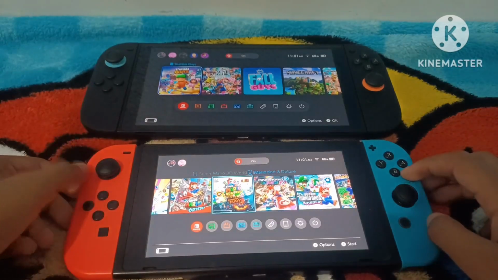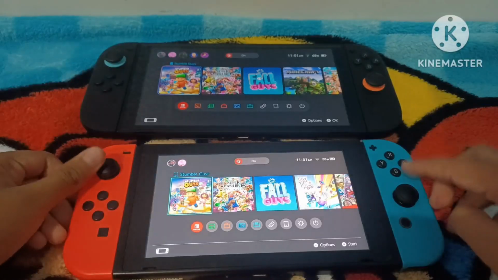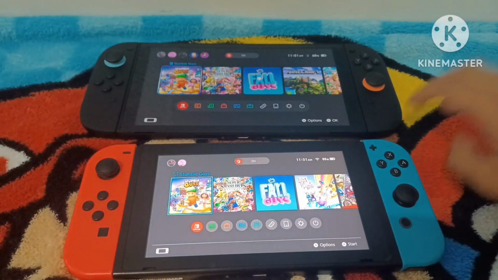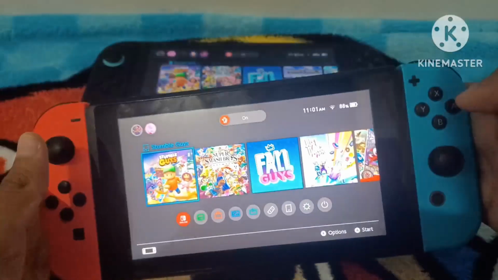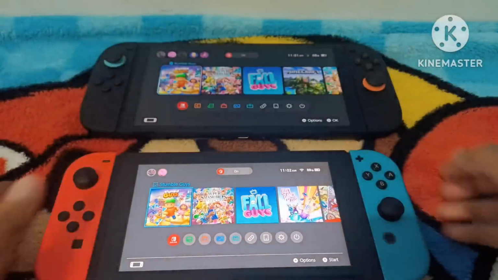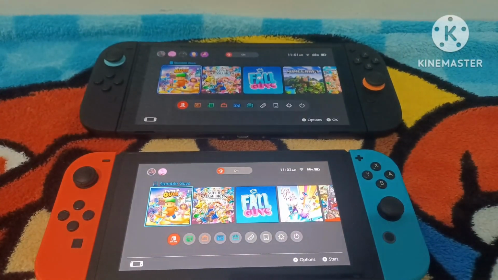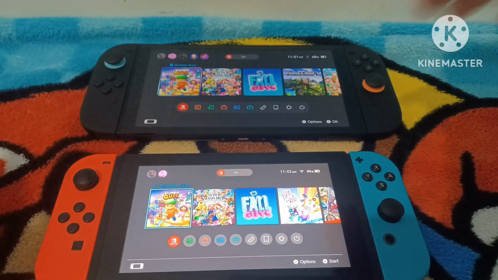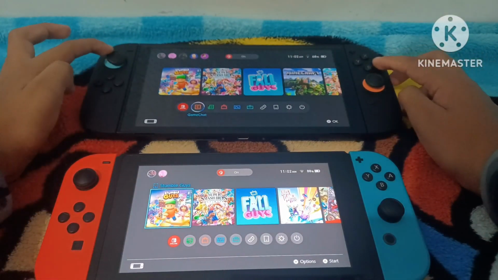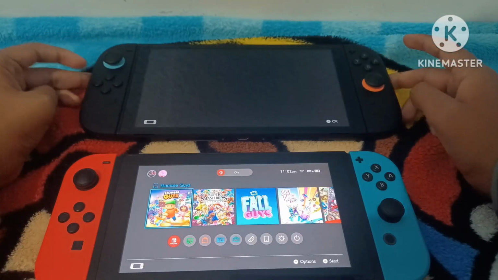So let's say that I want Stumble Guys on my Nintendo Switch. On my Nintendo Switch 2, I have it, but on my Nintendo Switch 1, I don't. See, right there, I do not have it. And that can be a little problem. So, if you want to have it, first, you're going to go to Virtual Game Cards.